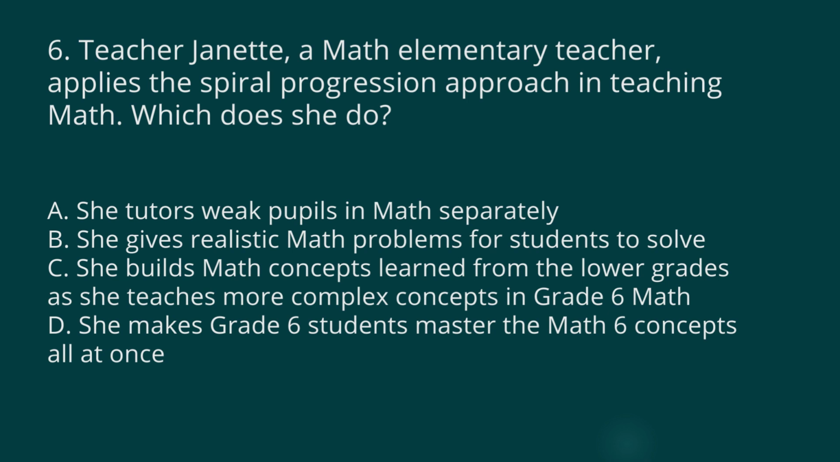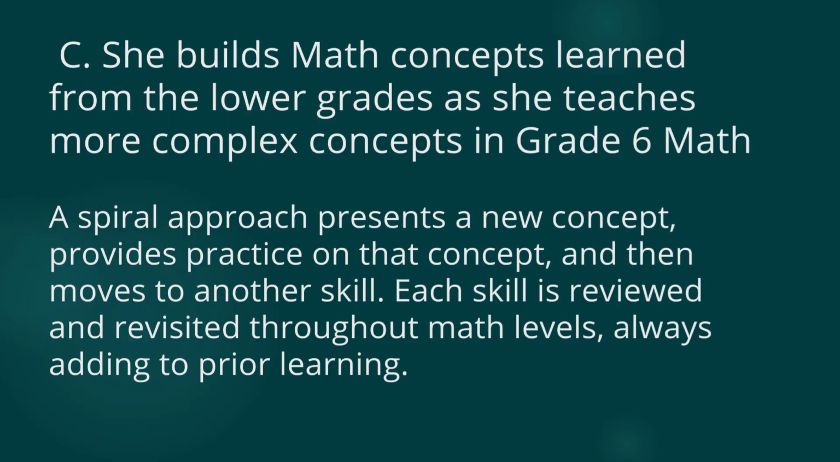Question number 6. Teacher Janet, a math elementary teacher, applies the spiral progression approach in teaching math. Which does she do? A, she tutors weak pupils in math separately. B, she gives realistic math problems for students to solve. C, she builds math concepts learned from the lower grades as she teaches more complex concepts in grade 6 math. Or D, she makes grade 6 students master the math 6 concepts all at once. So the answer is C.